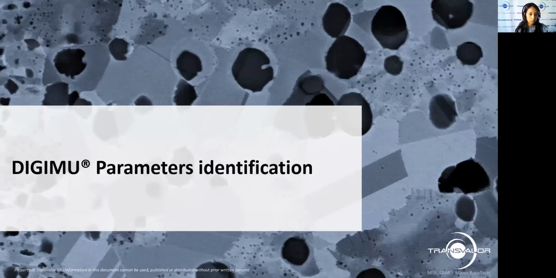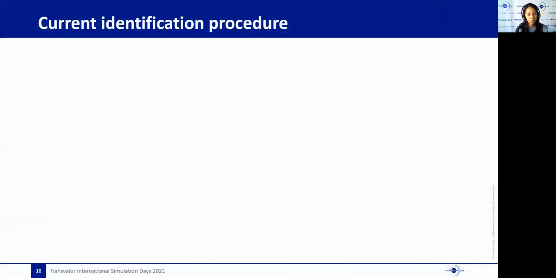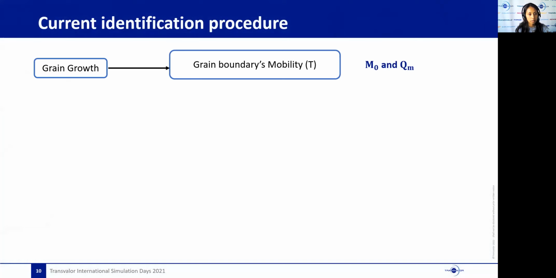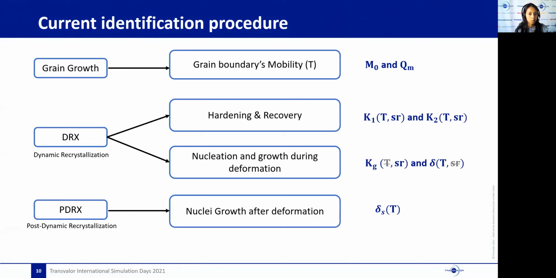Once the experimental work is done, we move on to material parameters identification. This part, of course, is dedicated to DGMU parameters. So I will start by presenting the current identification procedure used in DGMU to simulate each physical phenomenon separately. Firstly, the grain growth mechanisms are linked to the grain boundary mobility that depends only on temperature with two constant parameters that are M0 and QM.